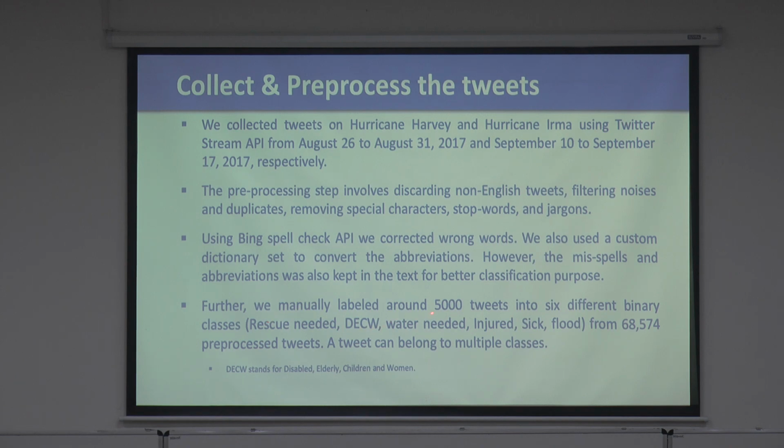We have manually labeled 5,000 tweets into 6 different binary classes: rescue needed, DCW, water needed, injured, sick, flood. These are the classes which have been defined by FEMA. Okay? From these, we have about 68,000 pre-processed tweets, and of course, a tweet can belong to multiple classes. So we are not classifying one tweet to only one of these. It may be classified to multiple of these classes.